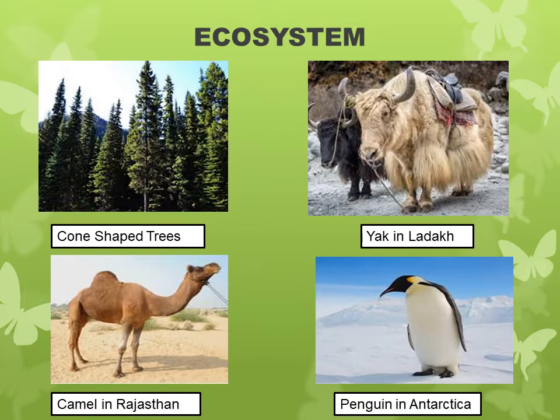When you go out, you must have seen cone shaped trees, animals with long fur like yak in Ladakh. Children, do we see them in Mumbai or Delhi? Why are camels found in Rajasthan and penguins in Antarctica?